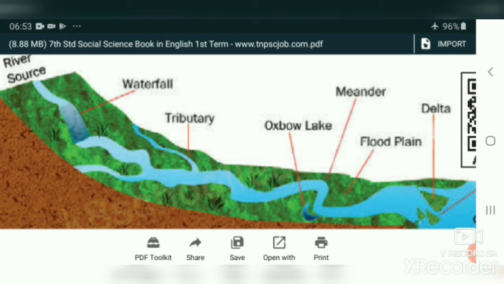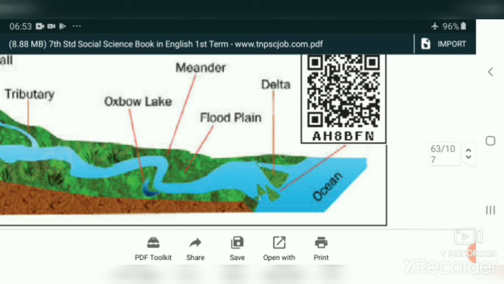This is called a tributary. Distributary: you see here, when the river joins into the ocean, it divides into some other small channels. All the rivers join into some sea or ocean like that. Before they join into the ocean, they divide into a number of channels, small streams like that. This we call a distributary.